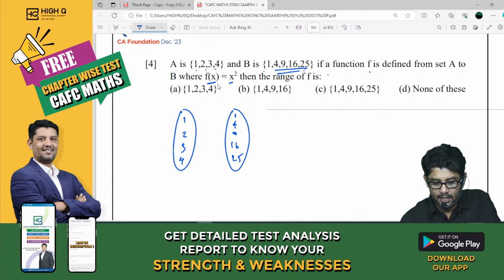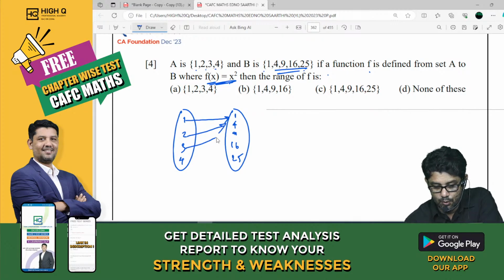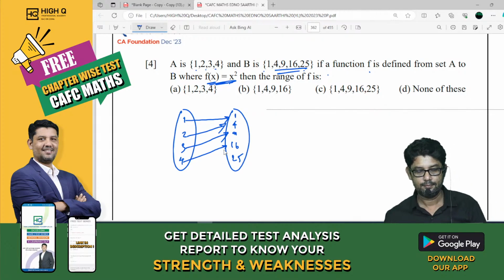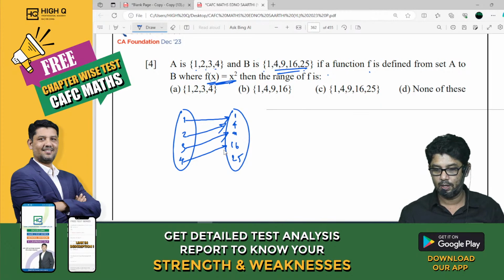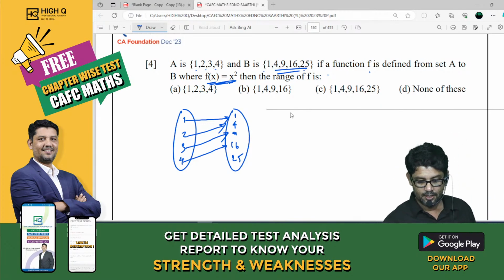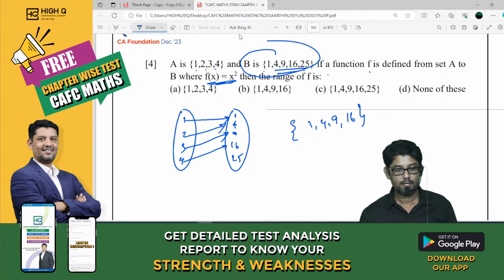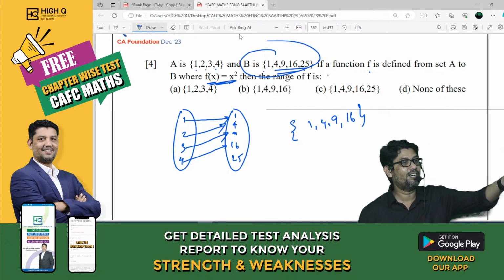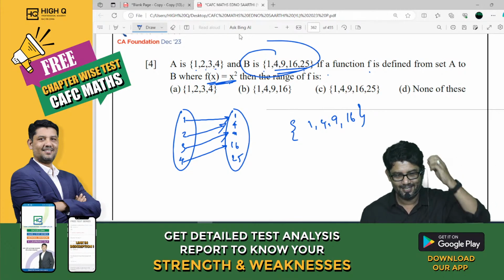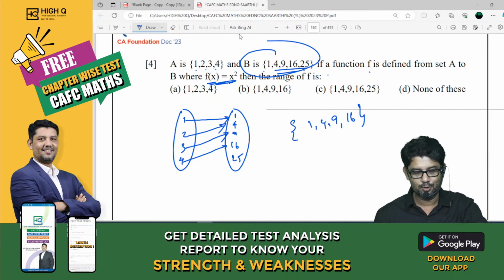Now look at this. What is the function? x square. What is 1 square? What is 2 square? What is 3 square? What is 4 square? Now tell me, what is the range? Can you give me the range? The range is 1, 4, 9, 16. Then what is B? 1, 4, 9, 16, 25 is called what? Codomain. Very good. I hope now you understood the difference.